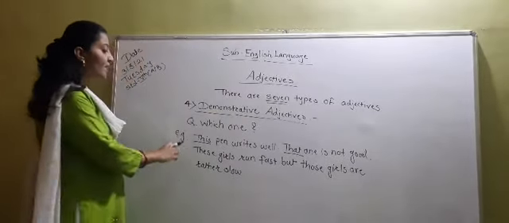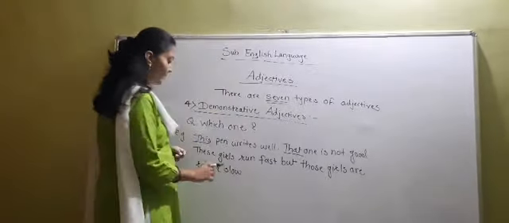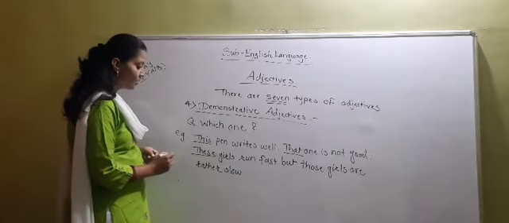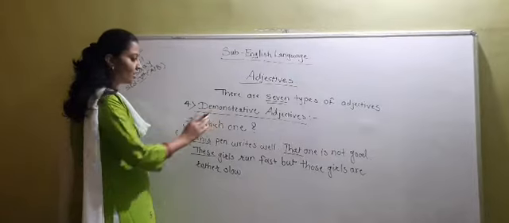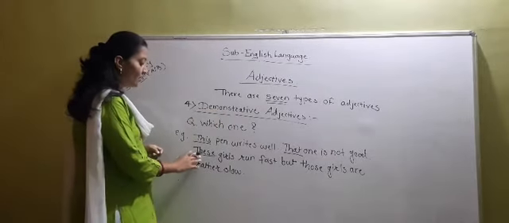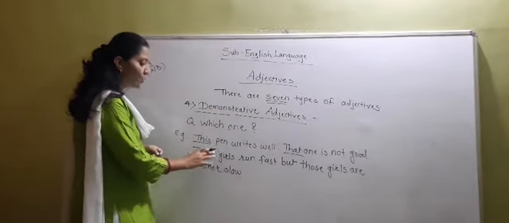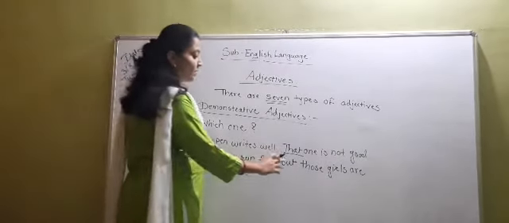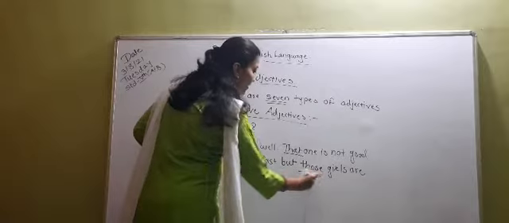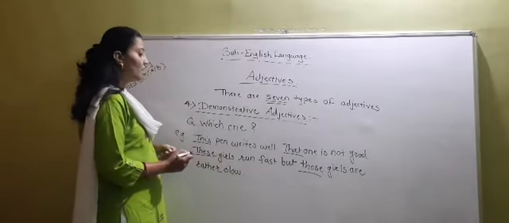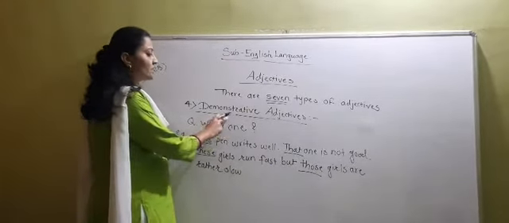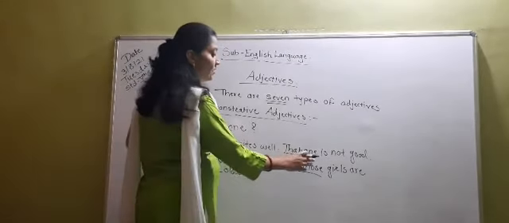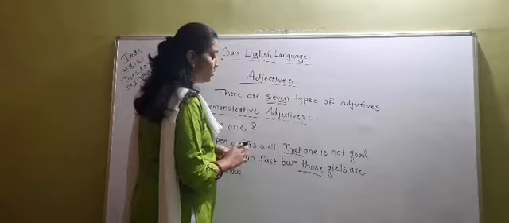Now see, these girls run fast. So the word these that I have used here is demonstrative adjective, because this word points out to the girl. These girls run fast, but those girls, again the word those is demonstrative adjective here because it points out the noun girls.